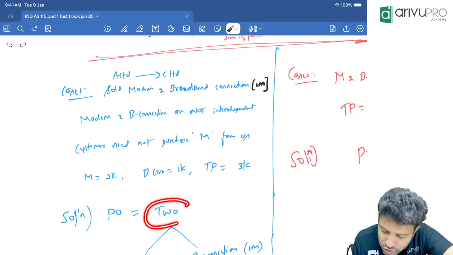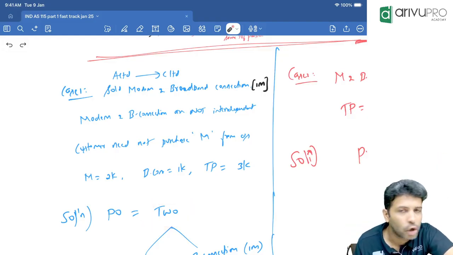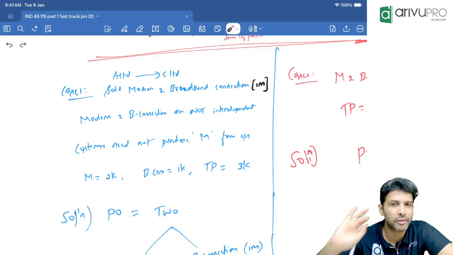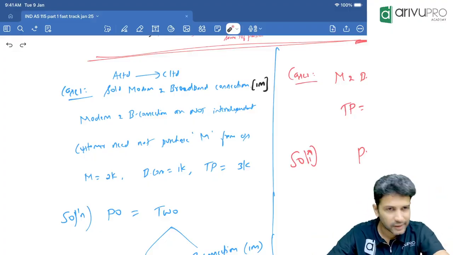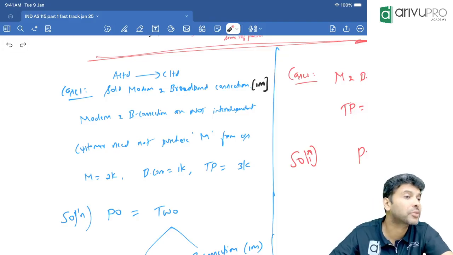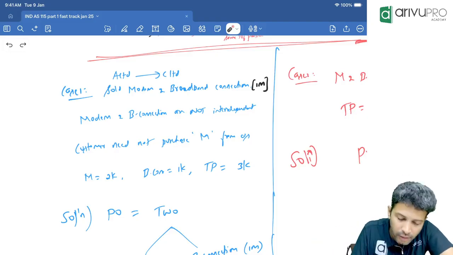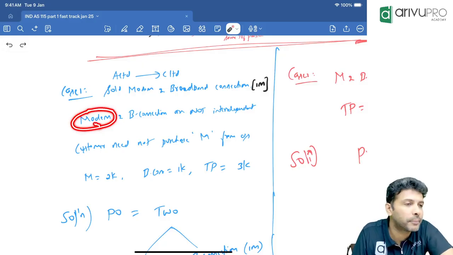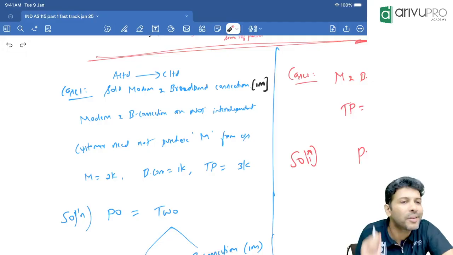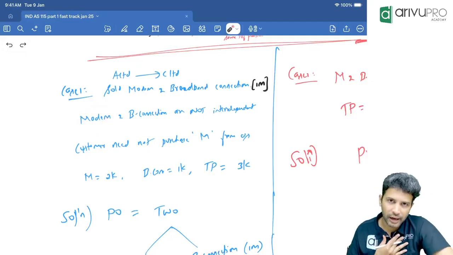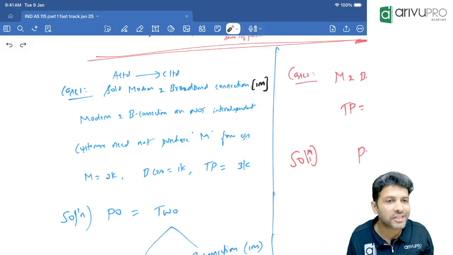Why? If it is two performance obligations, I'll just tell you one thing for your reference, the guidance of step number 5. As per IND AS 115, you recognize revenue when the performance obligation is satisfied. When can we say our promise relating to the modem is satisfied? When we deliver the modem. The moment we deliver the modem to the customer, as a seller, our obligation is complete.